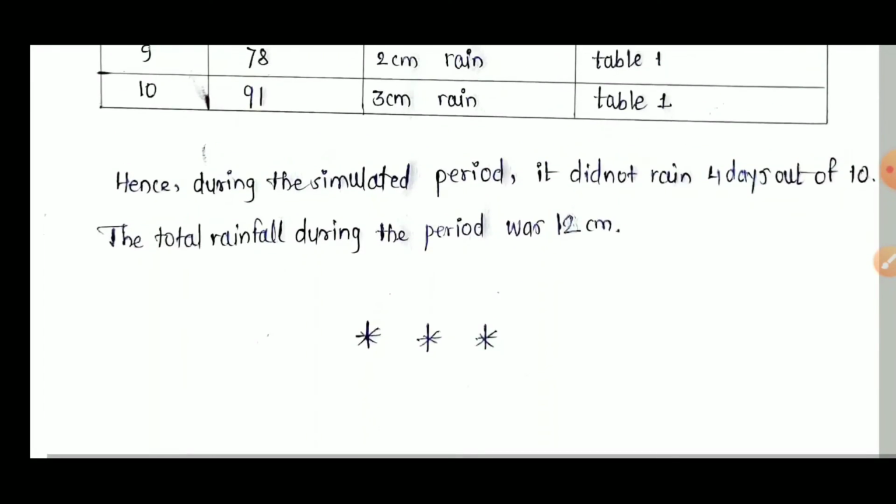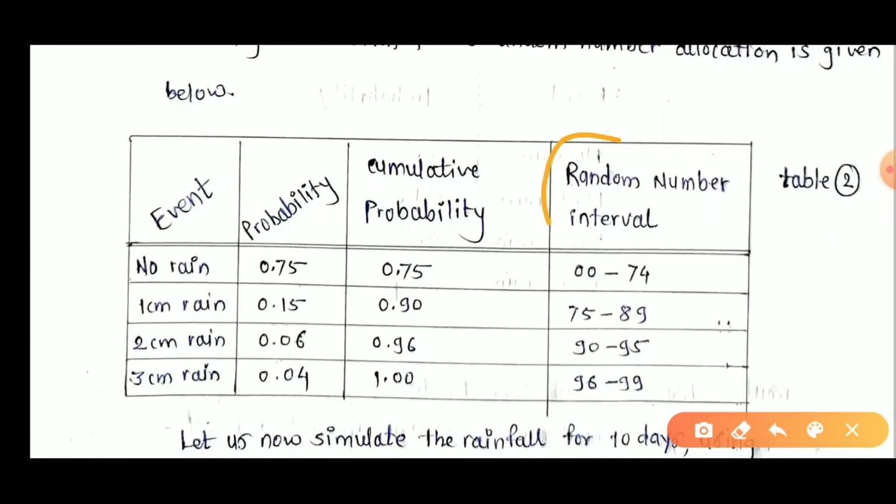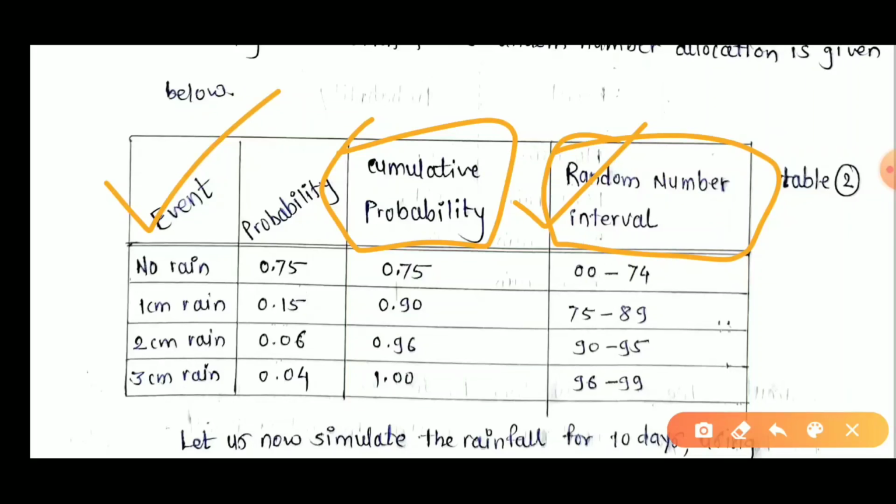This is sufficient to understand simulation technique problems. Any kind of problem you are asked, the major and important part is how to allocate the random number intervals to the particular events. We have to allocate the random number intervals according to their cumulative probability. Kinds of problems are different, and multiple problems can be solved according to these methods, but the probability and events are compulsory, that is the input data for our problem.